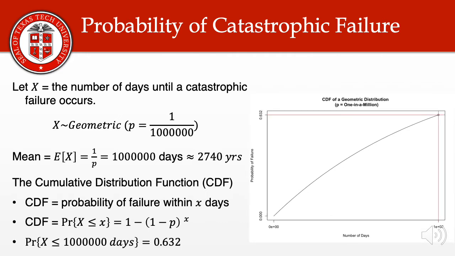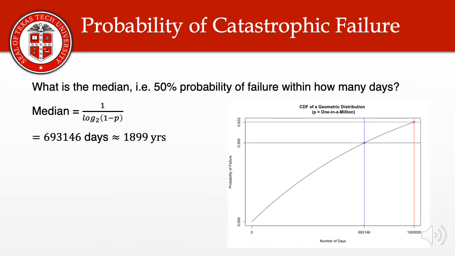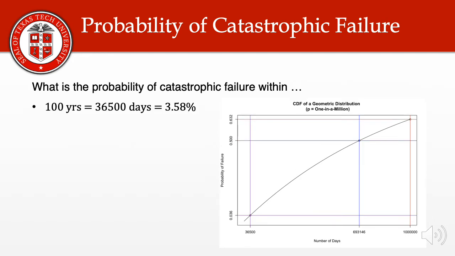The cumulative distribution function tells us that the probability of failure within 1,000,000 days is actually 63%, not 50%. The median, rather than the mean, gives the number of days within which there is a 50% chance of a catastrophic failure, and that is going to be approximately 693,000 days, or 1,899 years. That is still very large, but definitely much less than 1,000,000 days.